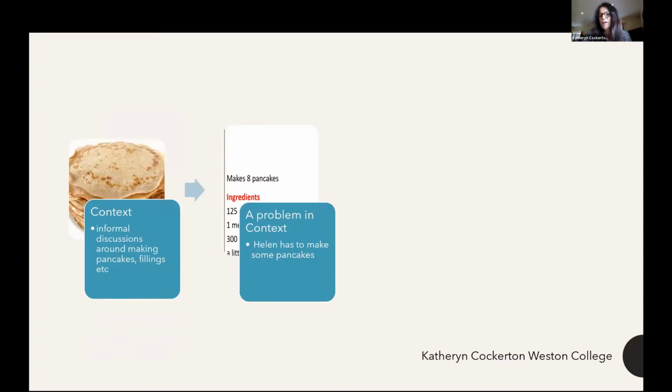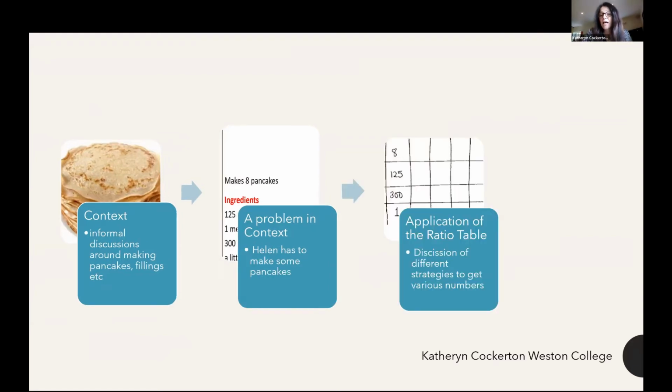We then asked the question around what goes into a pancake and introduced a recipe, which may be a good 10 minutes later, but this is time worthwhile. We found it was worth hooking those students in. And at this point, the teachers would introduce the ratio table and ask the learners to find different amounts of pancakes. Most teachers at this point had to scaffold by providing a template, as it was such a new concept to the learners.